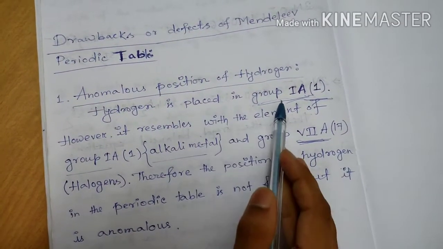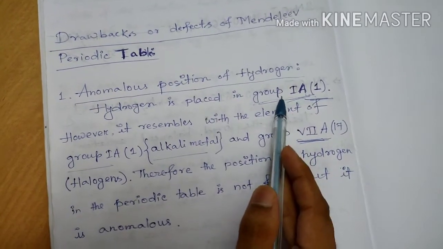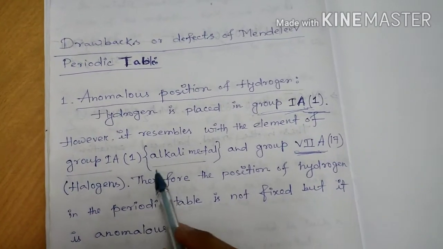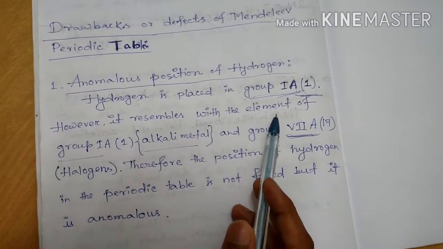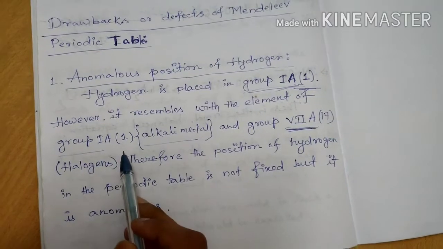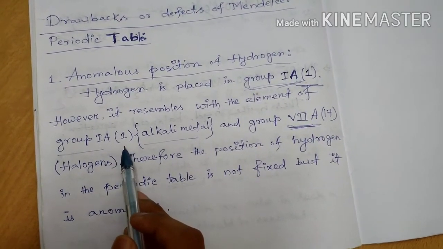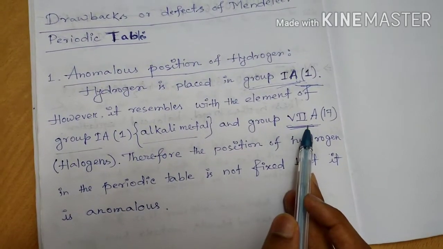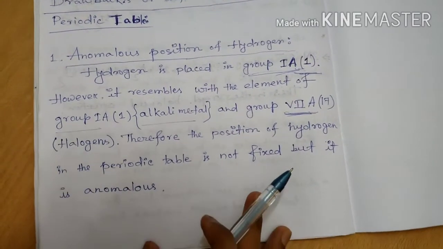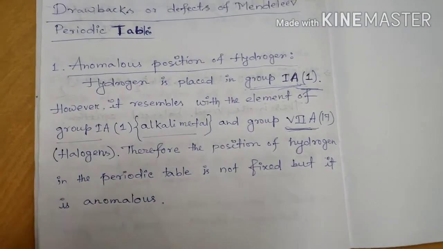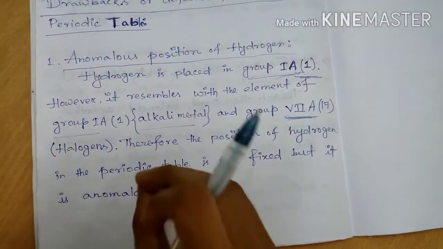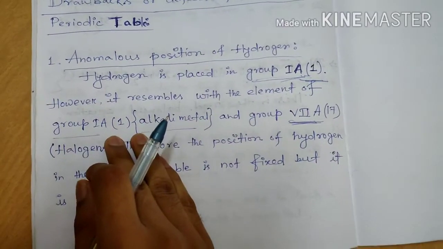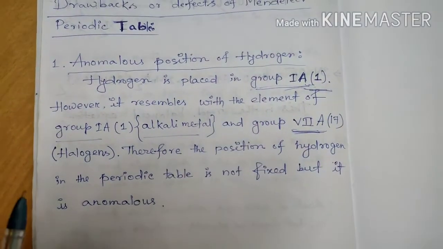Hydrogen is placed in group 1A, that is in group 1. However, it resembles the elements of group 1A, that is the alkali metals, and group 7A, that is group 17 elements, the halogens. Hydrogen is similar to the elements of group 1 and also to the elements of group 17.